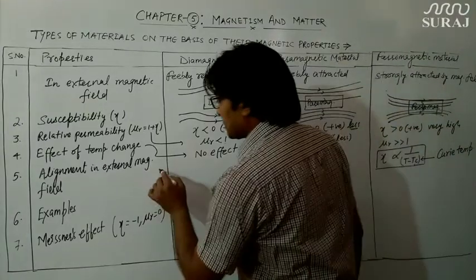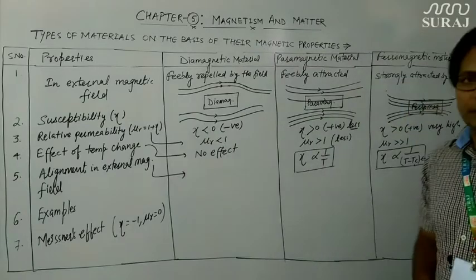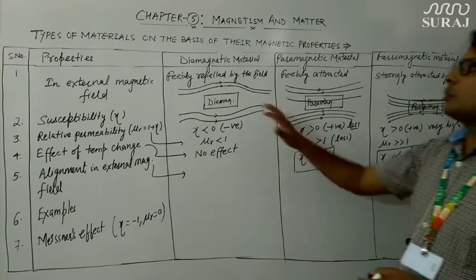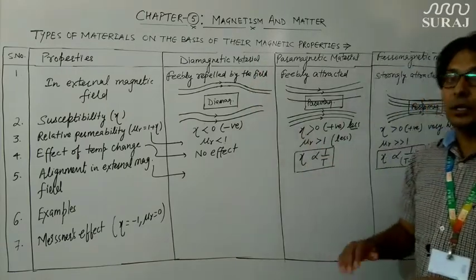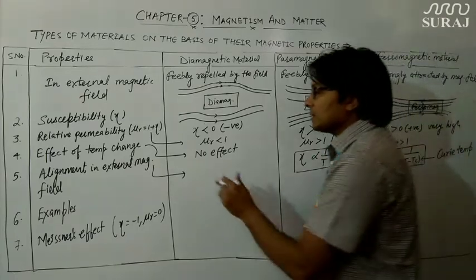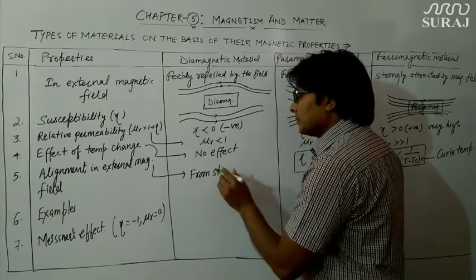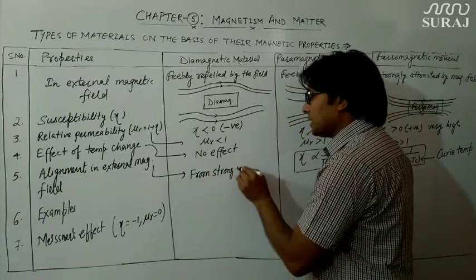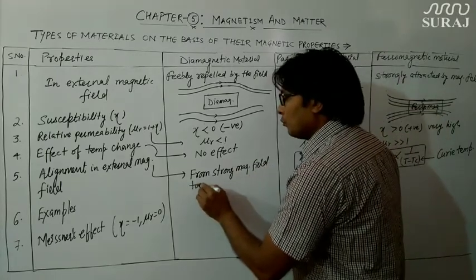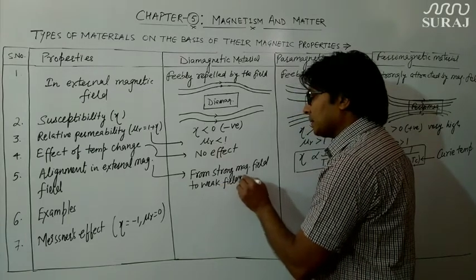Next comes alignment in external magnetic field. When we put diamagnetic material in a non-uniform magnetic field, they align themselves from strong magnetic field to weak magnetic field, because they are repelled by the magnetic field.